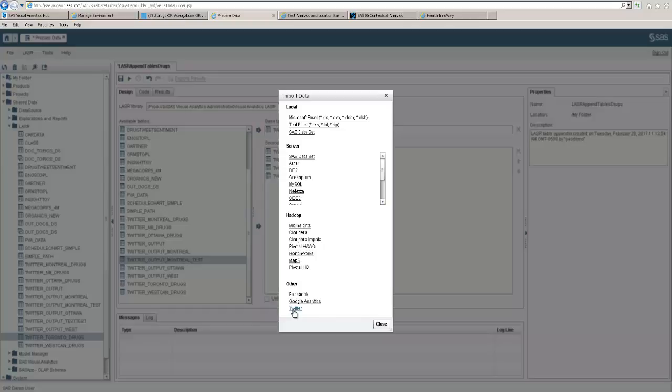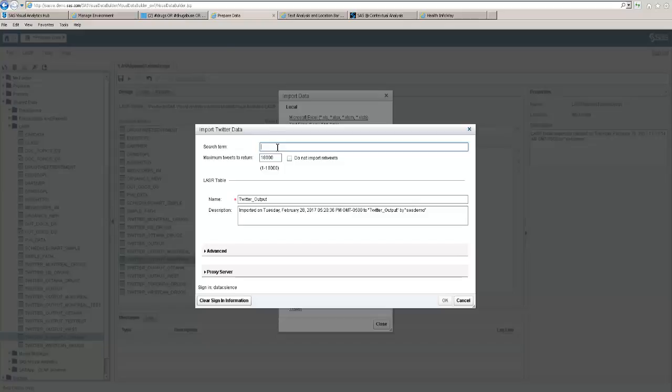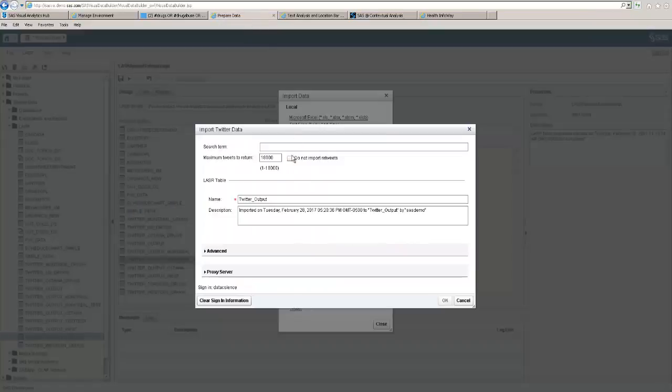We have a link to our Twitter API. And what I want you to see also is that we can go into local data. We have different servers that we can go into. We have Hadoop, so we connect to just about everything. So here's where we take that similar search term that we used in Twitter and put it here. We don't want to import retweets.